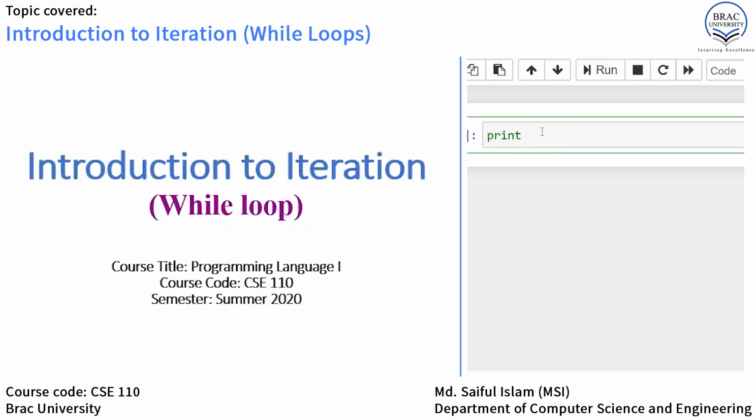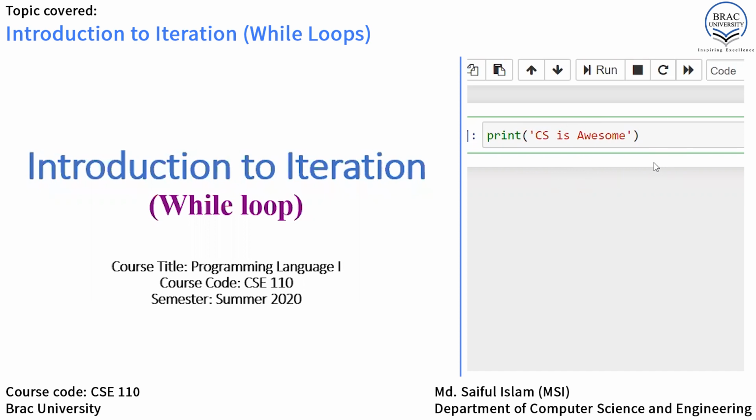So print and then parenthesis, first bracket open, first bracket close. Within the parenthesis, you have to put single quotes like that. Okay, and then write the message. So I'm going to write CS is awesome. Okay, that means computer science is awesome, isn't it? I hope all of you will agree with me.